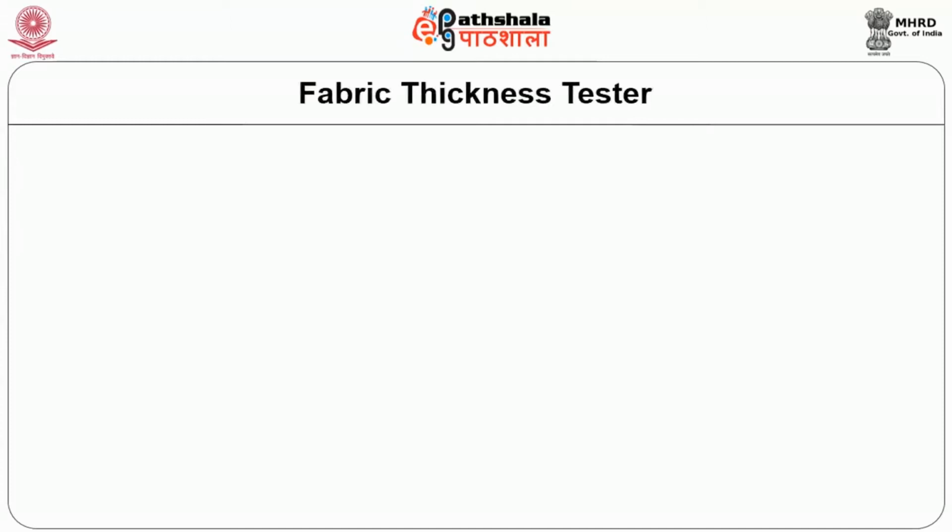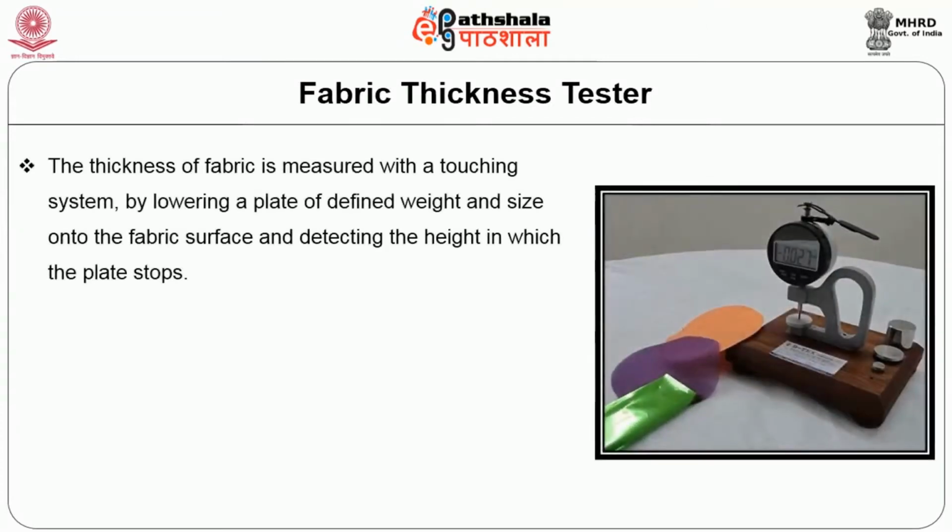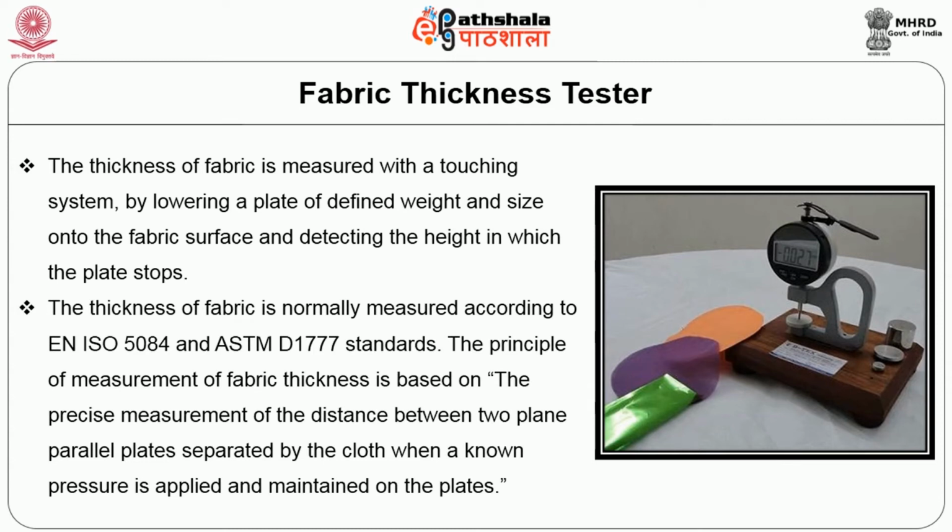Fabric thickness tester. The thickness of fabric is measured with a touching system, by lowering a plate of defined weight and size onto the fabric surface and detecting the height at which the plate stops. The thickness of fabric is normally measured according to ISO 5084 and ASTM D1777 standards. The principal measurement of fabric thickness is based on the precise measurement of the distance between two plain parallel plates separated by cloth when a known pressure is applied and maintained on the plates.